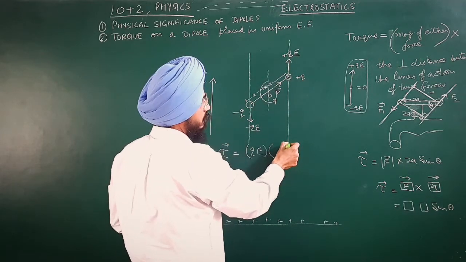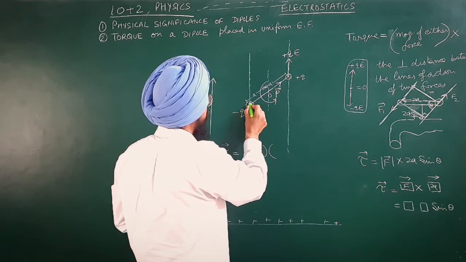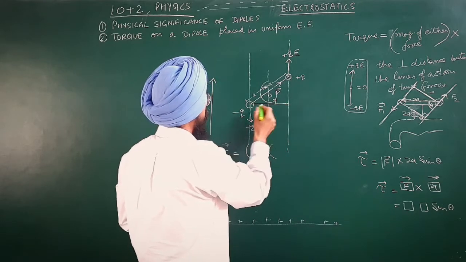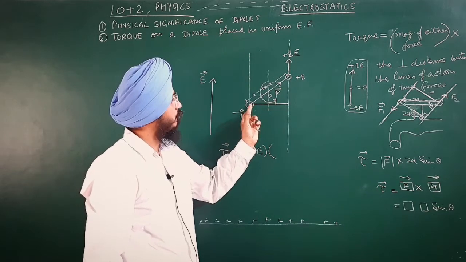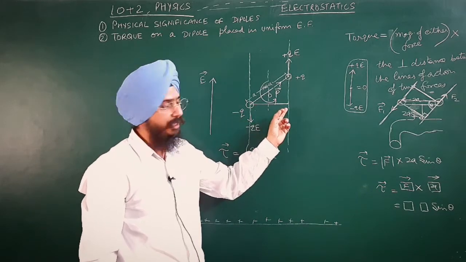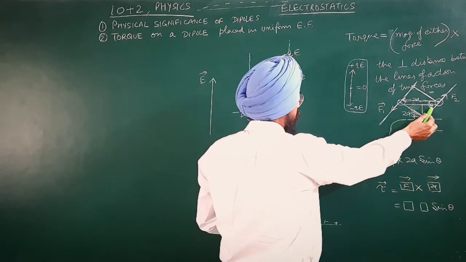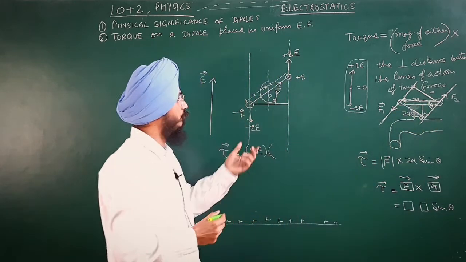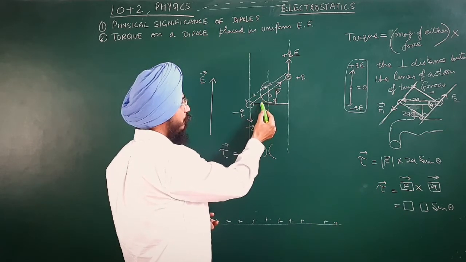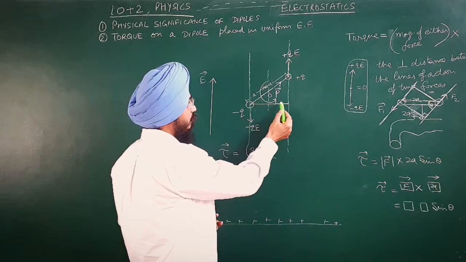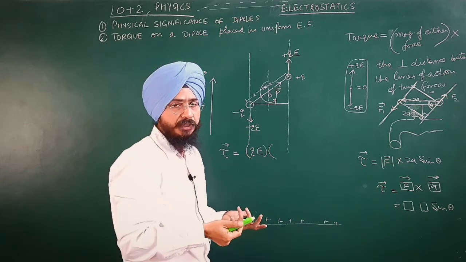Now what we have to do is find the perpendicular distance between these two lines. To find the perpendicular distance, I have to calculate the length of this line. So how do I calculate? Now the selection of theta. How do we select the theta angle? If I select the angle here, what will it give me? It will give me this side length as 2a cos theta, which I do not want to be included in my result.